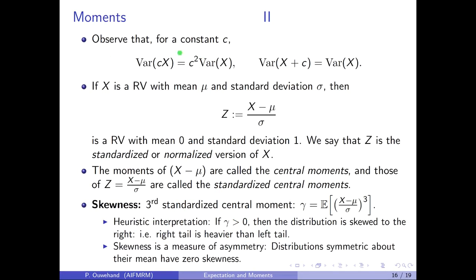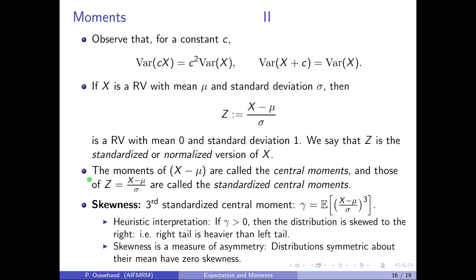Observe that for a constant c, the variance of c times x is c squared times the variance of x, and the variance of x plus c is the variance of x. As a consequence, if x is a random variable with mean mu and standard deviation sigma, then it follows that z, defined to be x minus mu over sigma, is a random variable with mean 0 and standard deviation 1. We then say that z is the standardized or normalized version of x. All these results follow by simple computation and are left as exercises.